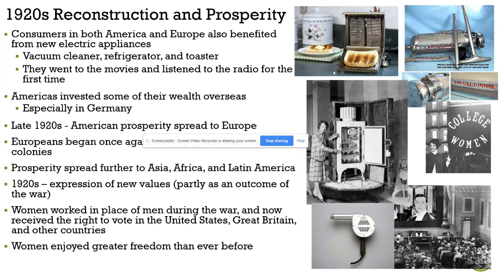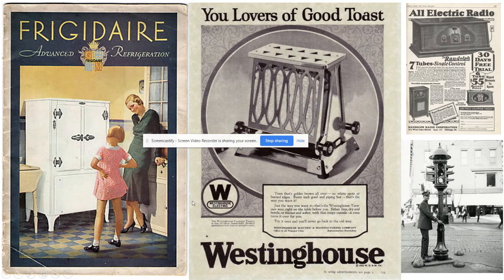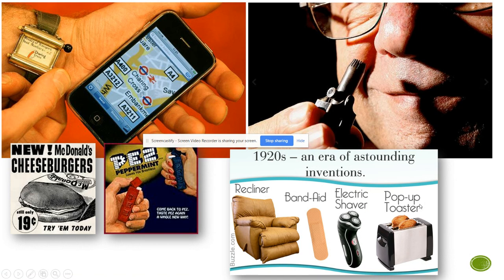So here's a picture of some of the different things. Here's a toaster, of course. This is a vacuum cleaner. It's one of the early refrigerators. Women started going to college for the first time. People enjoyed the movies, and this is a hair dryer. More women pursued a higher education. And then here's some advertising from the time. Okay, some of the things that they first came up with at that time. Here's a watch that has what you would call kind of GPS maps of where to go. This is an early nose hair trimmer, and then some of the things that came in the 20s.